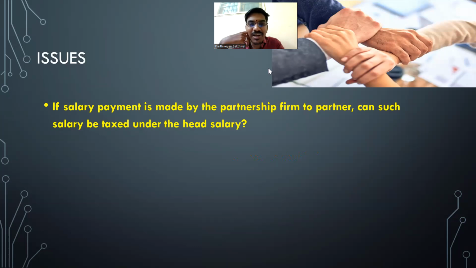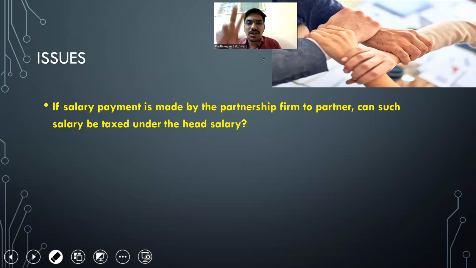Do you remember accounts, Roja? Yes, sir. Do you remember partnership accounts? Yes, sir. Okay. So there are two accounts: one is P&L and the next one is P&L appropriation. Salary to partner, under which account will you debit it? P&L or P&L appropriation? Remuneration. Appropriation. Super. So that is the backdrop.